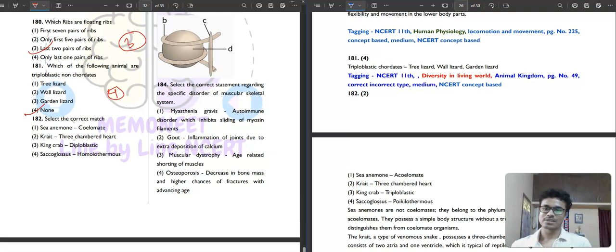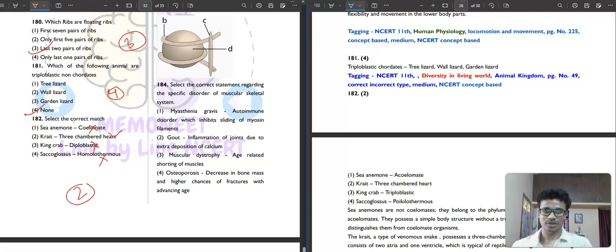It is saying sea anemone, coelomate, select the correct match. Sea anemone, coelomate? No. Sea anemone is acoelomate. Krait has a 3-chambered heart. Krait does have a 3-chambered heart because krait is a snake. King crab, diploblastic? King crab is triploblastic. Sarcoglossus, homeothermous? Sarcoglossus is poikilothermous, cold-blooded. So the second option will be the correct answer.